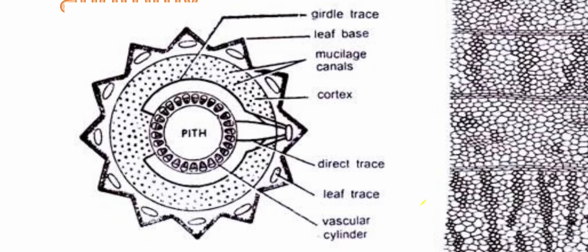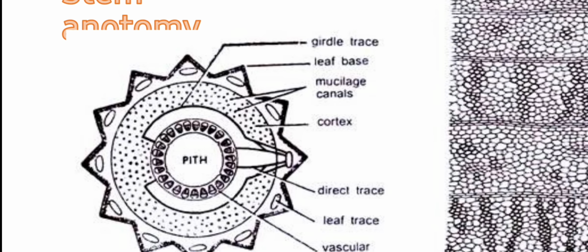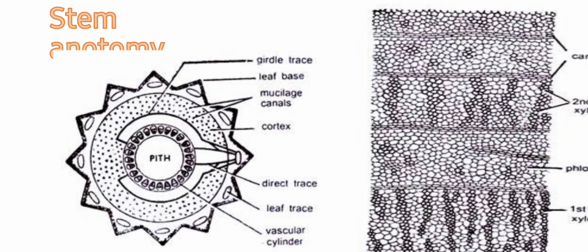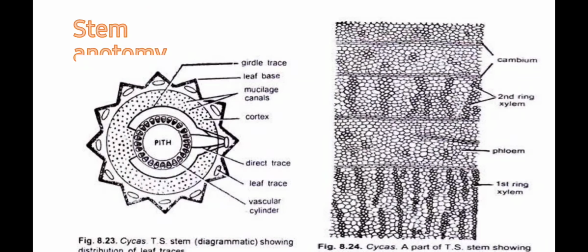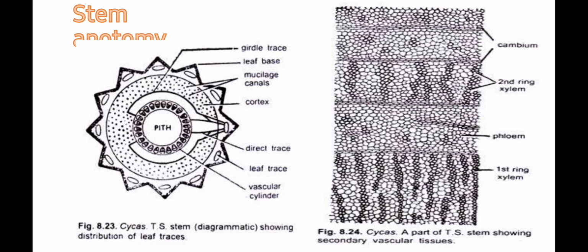Direct traces make connection directly from the stem to the leaf, while indirect are known as girdle traces and they enter from the opposite side. Starch in the parenchymatous cells of the cortex is the source of sago that has commercial or edible uses. Between the xylem and phloem lies the primary cambium, which remains active only for a short period.